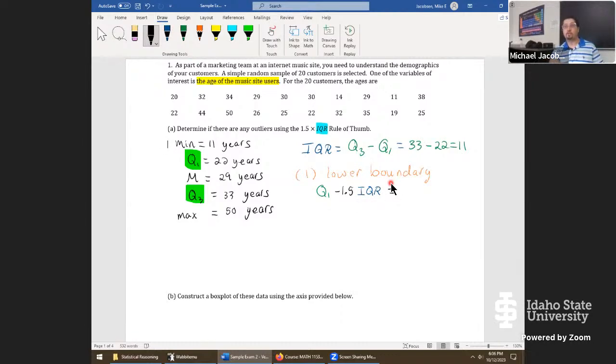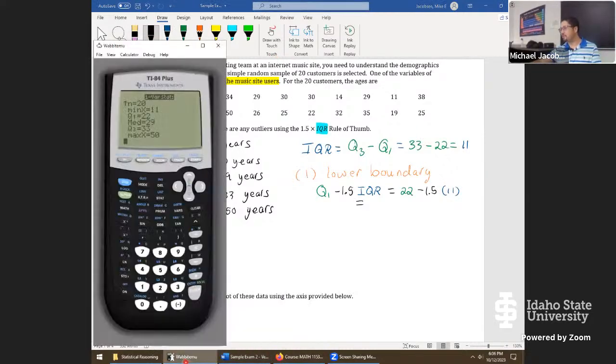And anything that's smaller than that lower boundary would be designated as an outlier by this rule of thumb. So it really just turns into a math problem. We go for the Q1, substitute in the 22 years here, minus 1.5 times the IQR we calculated, which got a value of 11. So this will be equal to 22 minus 1.5 times 11. Then we'll throw this into a calculator, get a result out.